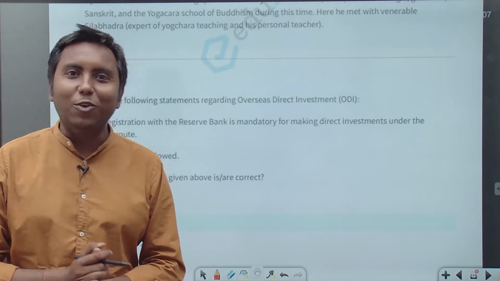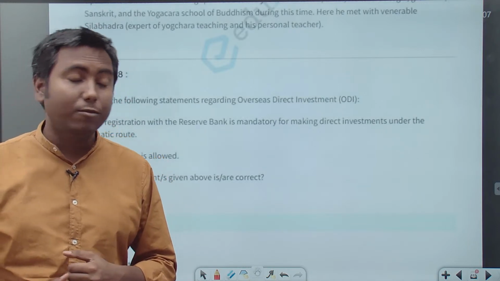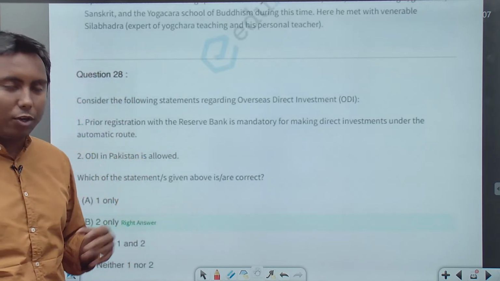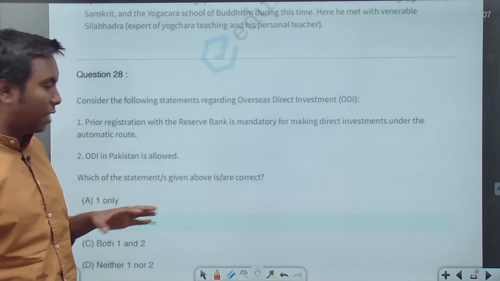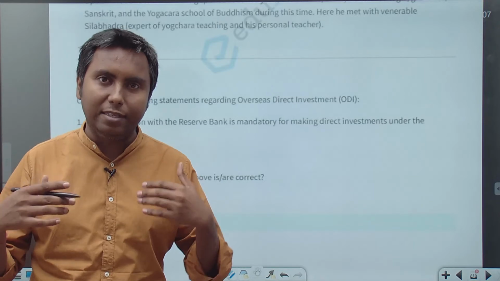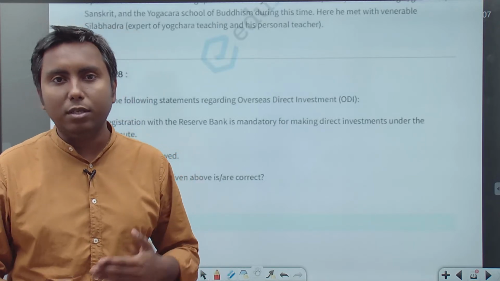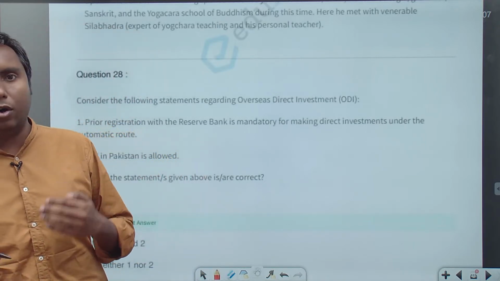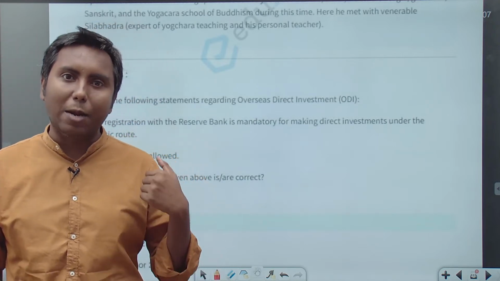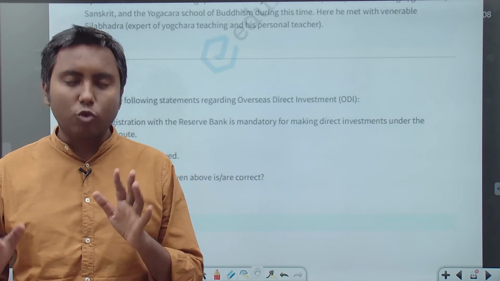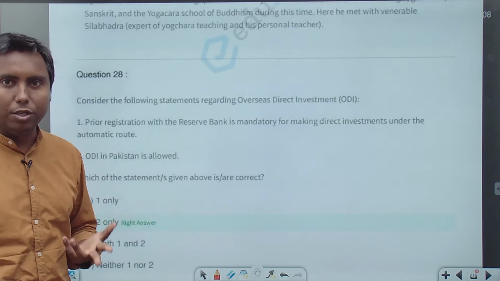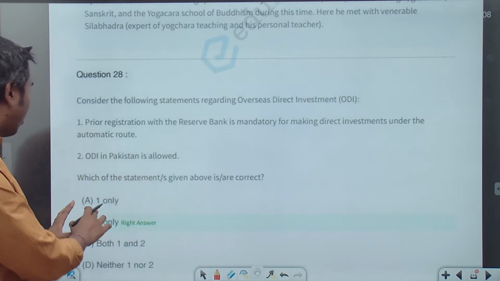Okay, so now this is something, I won't say it is counterintuitive, but many of you may fall for the trap that ODI in Pakistan may not be allowed. But as it is, ODI in Pakistan is allowed, but of course the person or the entity which is making the investment in Pakistan will have to first take prior permission from the government. So via approval route it is allowed. So the answer is 2 only.